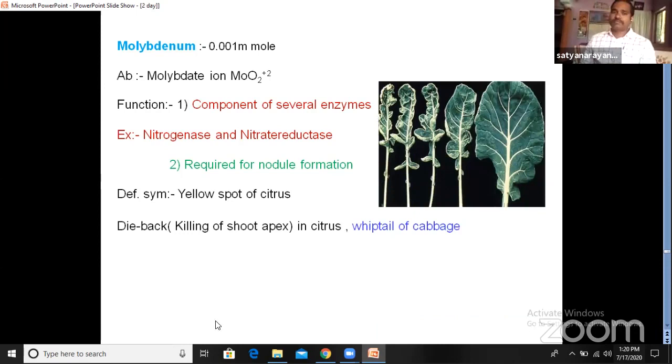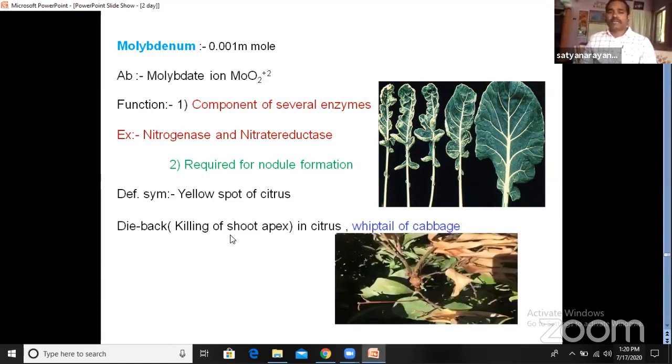Generally, the deficiency symptoms are yellow spots on the citrus. In citrus plants, we can see the yellowish spots, and the dieback disease in citrus. Dieback, in other words, means the killing of the shoot apex.